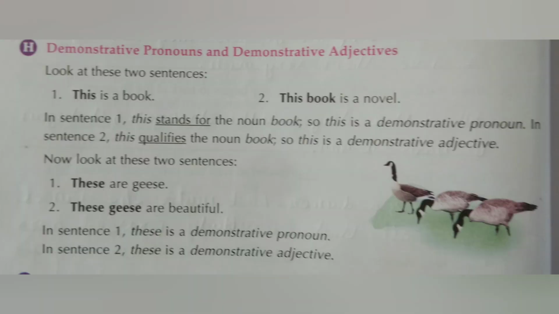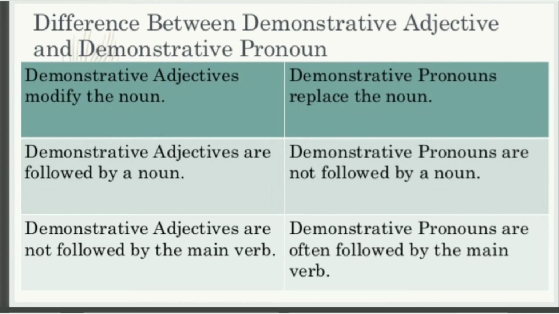Now the next topic is demonstrative pronouns and demonstrative adjectives. The differences between the demonstrative adjective and demonstrative pronoun are: demonstrative adjectives modify the noun, whereas demonstrative pronouns replace the noun. Second, demonstrative adjectives are followed by the noun, whereas demonstrative pronouns are not followed by the noun. Third, demonstrative adjectives are not followed by the main verb, whereas demonstrative pronouns are often followed by the main verb.